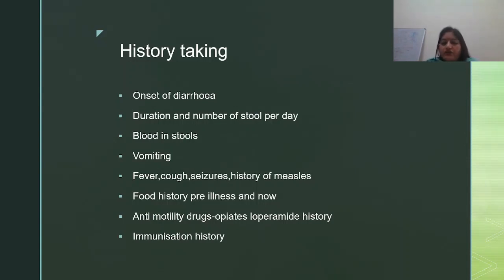Then ask for blood in stools. क्या वहां पे ब्लड है स्टूल्स में? Then you will label it as dysentery. Vomiting is associated. It may be vomiting predominant, like rotavirus, जहां वॉमिटिंग पहले बहुत ज्यादा होती है, उसके बाद डायरिया होना स्टार्ट होता है. So vomiting predominant. Okay. Then ask for other symptoms.